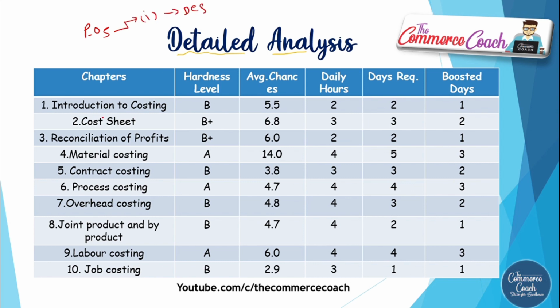Now we have a lot of chapters in our paper number 8, and each chapter does not have the same weightage or the same hardness level. That is why there should be a systematic plan to study paper number 8. Now the first chapter we have is introduction to costing.